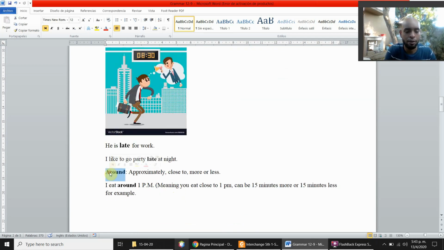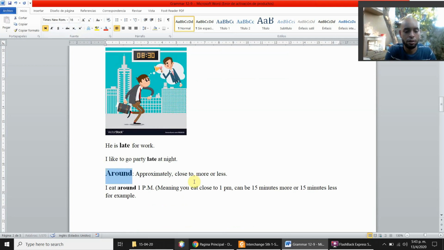Okay, next adverb. Around. Around means approximately, close to, more or less. I eat around 1 p.m., meaning that the person eats close to 1 p.m. Can be 15 minutes more or 15 minutes less. For example, because this as well, it's a matter of perspective.